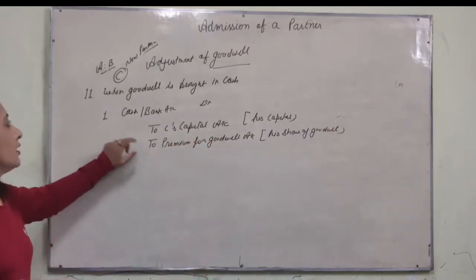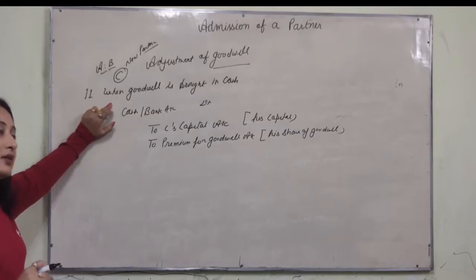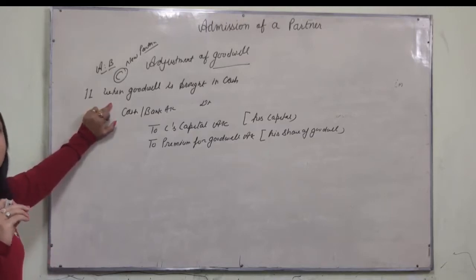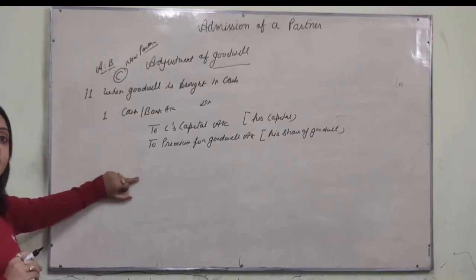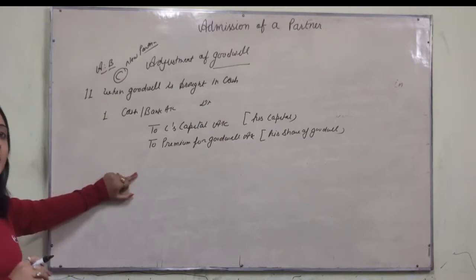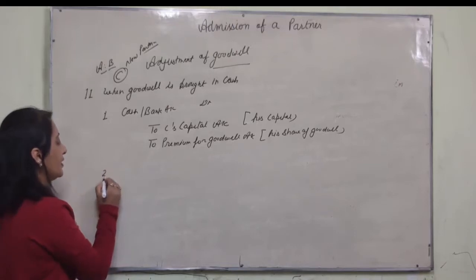Is that clear? Now, when a new partner brings his share of goodwill in cash, it is distributed among the existing partners in their sacrificing ratio. What will be the second entry?